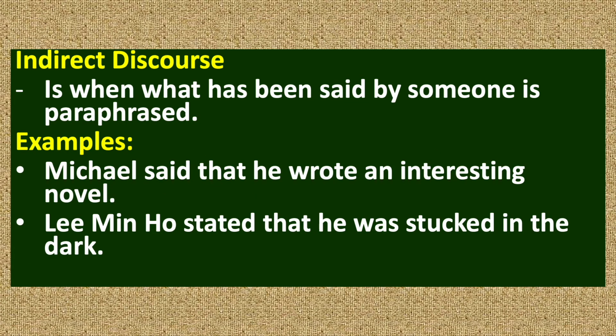Now, since we're done with the direct discourse, how about that indirect discourse? So indirect discourse is when what has been said by someone is paraphrased, meaning there are changes made in the statement. So in the indirect speech, the quotation marks are removed, the verb tense is changed, and the word that is added. So example, in our direct speech, Michael said, "I write an interesting novel."